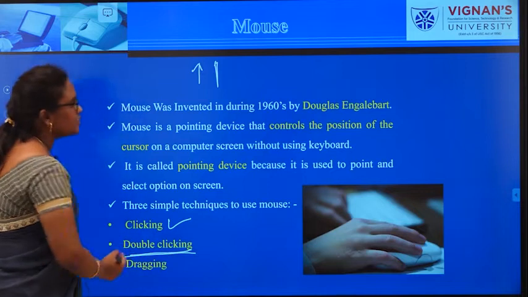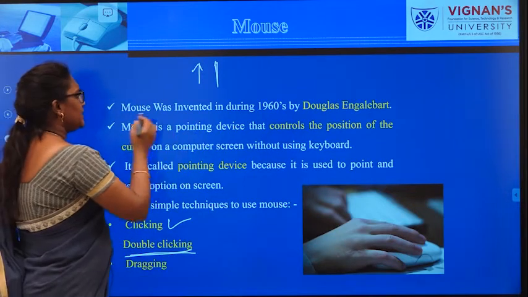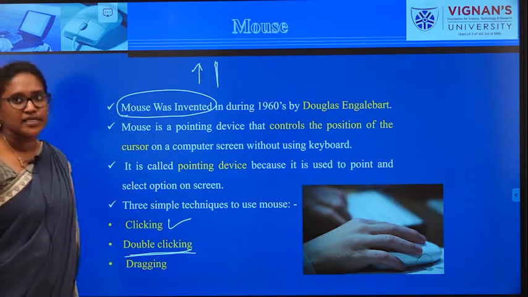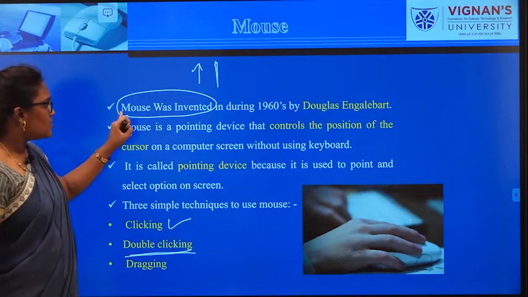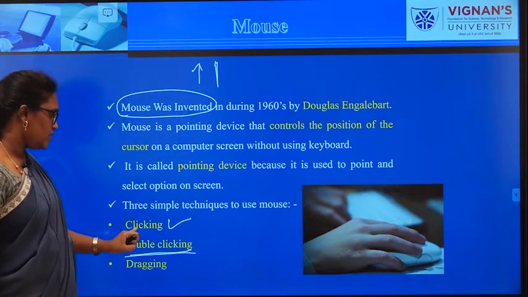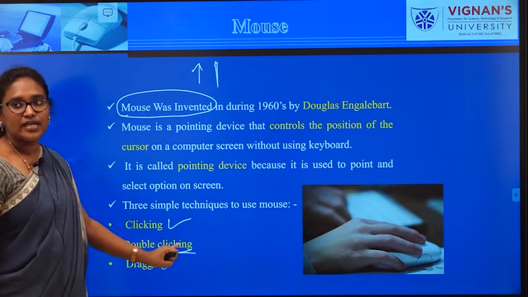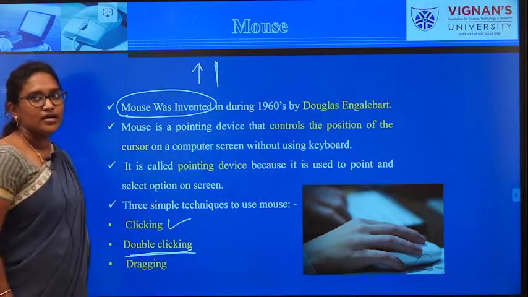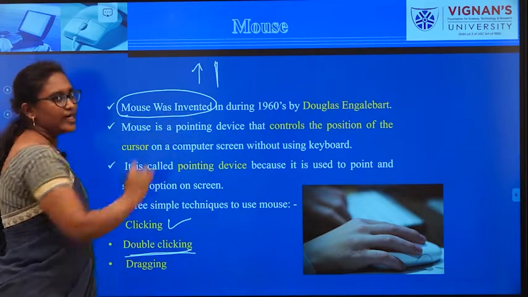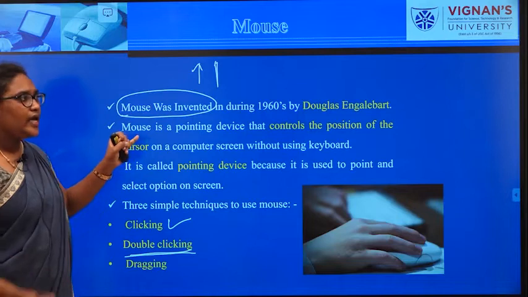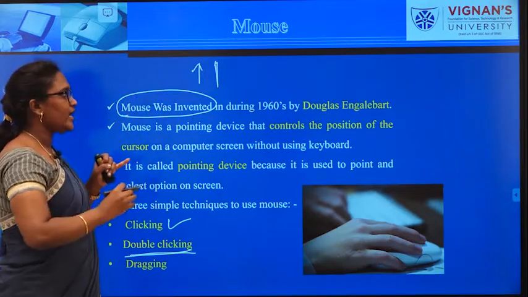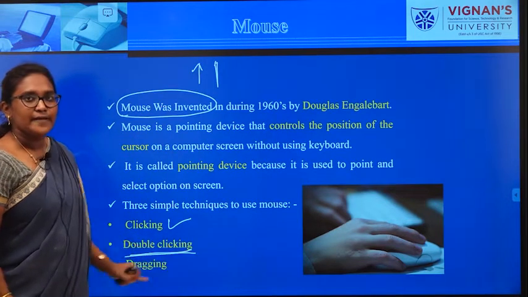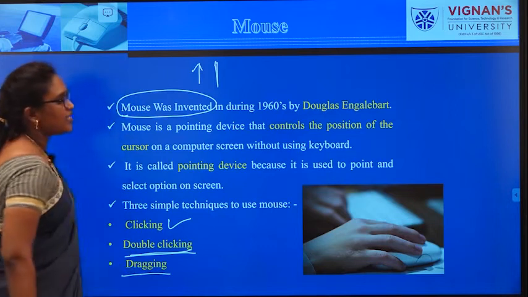Double clicking means, for example, I have written "mouse was invented". I am taking this particular text, so I select this text by using double click and then change the color of this text from white to red. That means in order to apply any kind of functionality or formatting on that particular text, we are using double clicking. Next one is dragging.